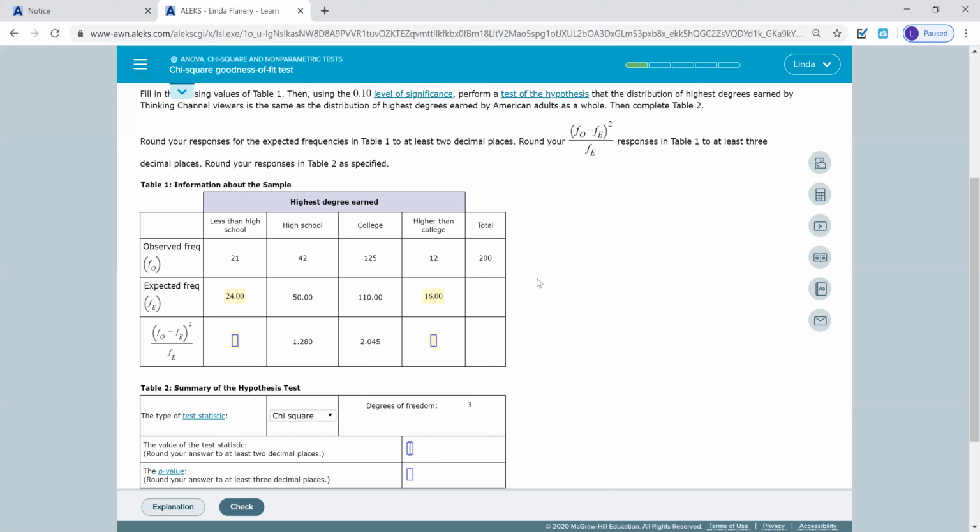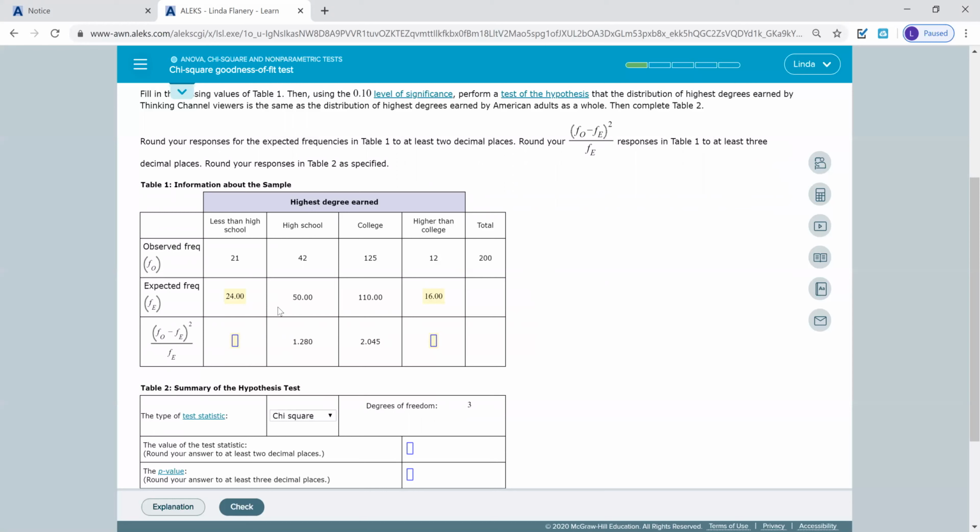I'm going to then press stat, go over to tests, and then either cursor down to D or do alpha x to the -1 to bring up my chi-squared goodness of fit test. The observed values are in list 1, the expected values are in list 2. Degrees of freedom is 3. If you don't have that in there, change that to 3. And then we're going to calculate.